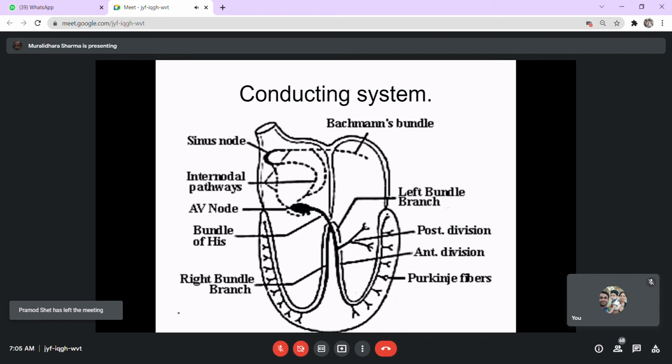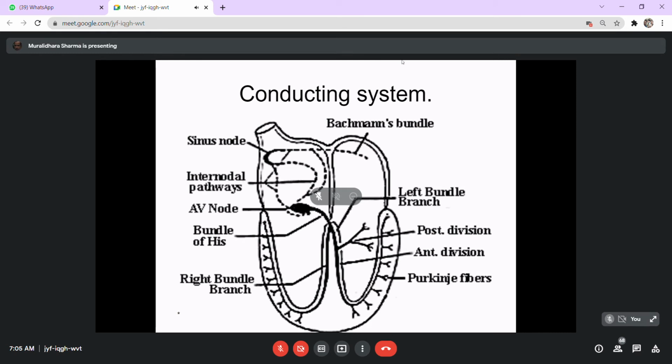Now, this AV node also is a functional entity. You cannot just demonstrate it anatomically. It's a functional entity where the rate of conduction is gradually diminishing from SA node to atrial muscles to the AV node. And then the conduction of the impulses flows through a specific direction which you call the bundle of His. And it's quite important: whether it's the heart of the lady or the man, it's named as bundle of His only. So in the heart, it's His bundle which is important. Now anyway, and then it moves upwards towards the ventricle.